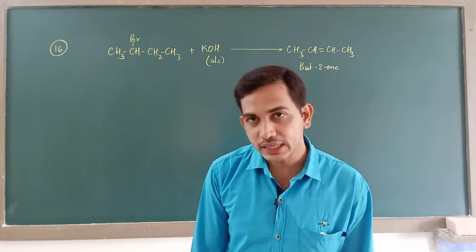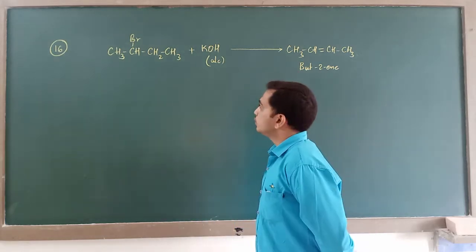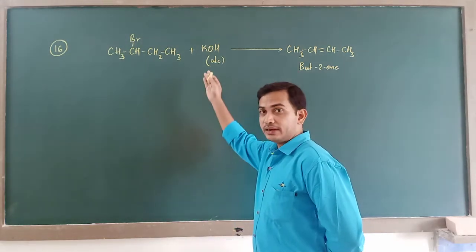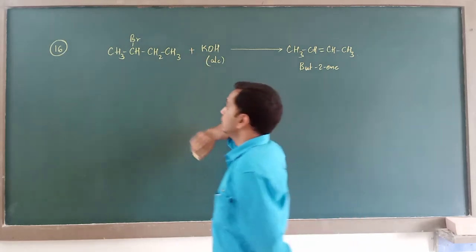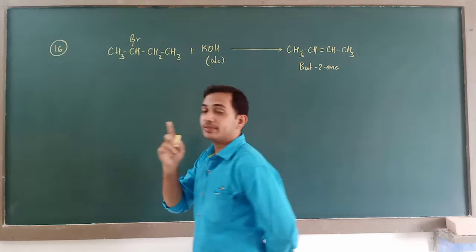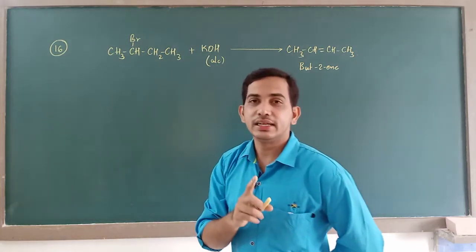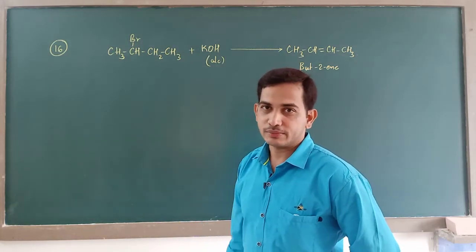And what does this rule say? This rule says that during the elimination of hydrogen halide from a haloalkane, hydrogen must be removed from that carbon which is containing least number of hydrogen atoms.